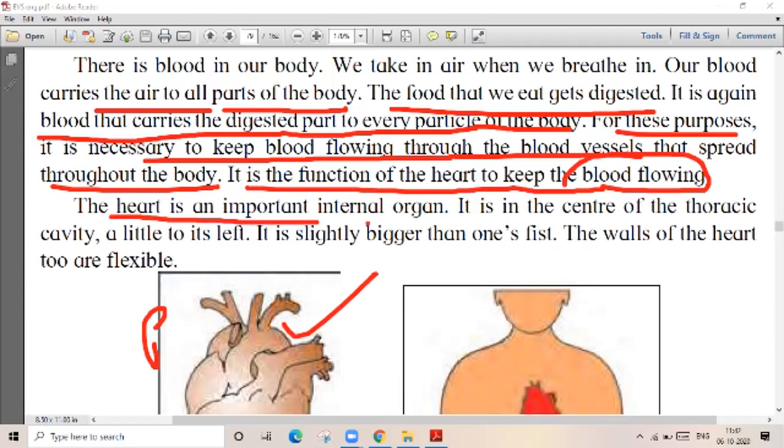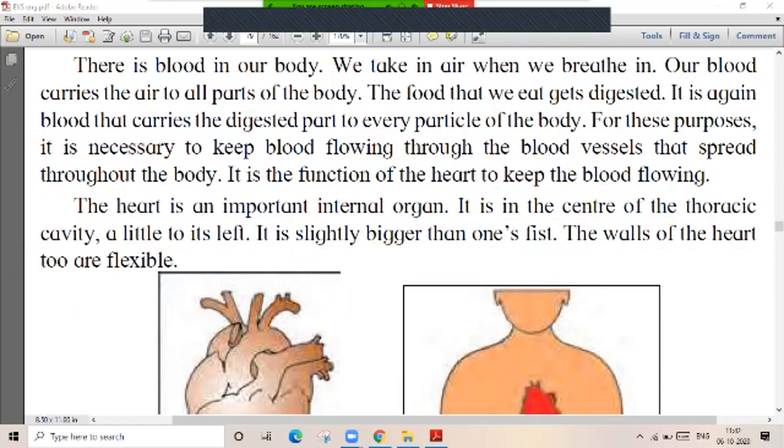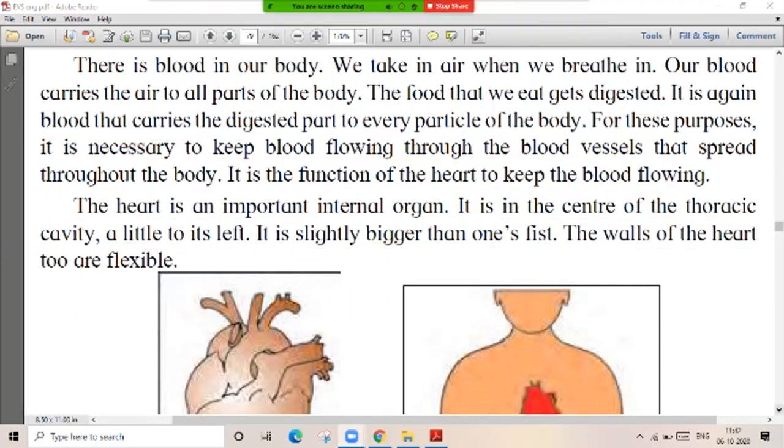The heart is an important internal organ. It is in the center of the thoracic cavity, a little to its left. ठीक आहे. It is slightly bigger than one's fist. Fist म्हणजे काय, तर आपल्या हाताची मूठ, त्यापेक्षा थोडंसं मोठं आहे ते. The walls of the heart are also flexible. They are also flexible. Getting guys? You can see the position of the heart. दिसतं तुम्हाला?